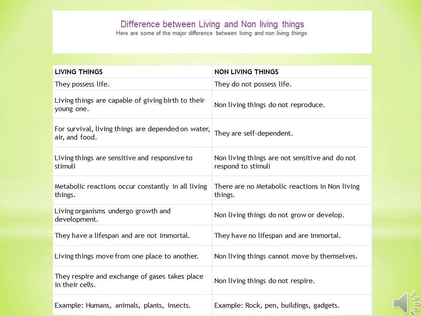Living things move from one place to another. Non living things cannot move by themselves. If we make them move, then yes, then they will move. They respire and exchange of gases take place in their cells, while non living things do not respire. Examples of living things are humans, animals, plants, insects. Examples of non living things are rock, pan, buildings, gadgets. Thank you.